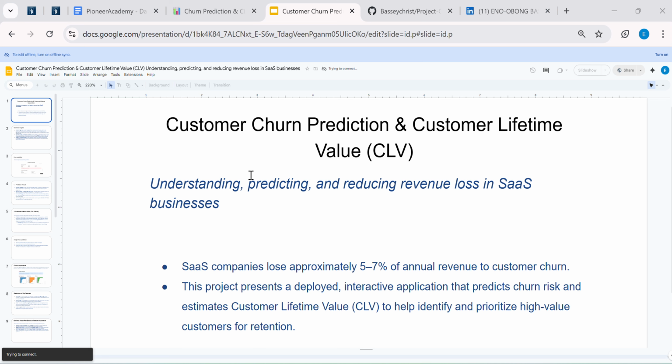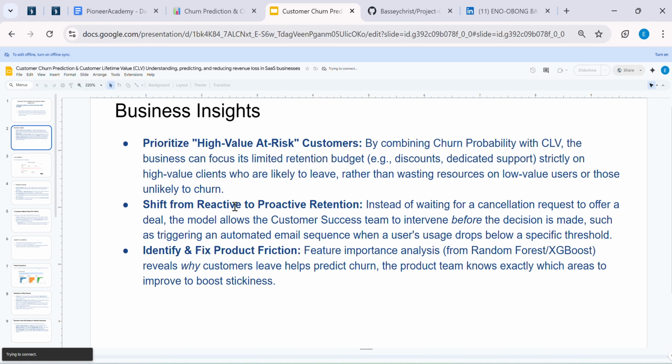SaaS companies lose approximately 5 to 7% of annual revenue to customer churn. This project represents a deployed interactive application that will predict churn risks and estimate customer lifetime value to help identify and prioritize high value customers for retention. At the end of the project, you will be able to prioritize high value at-risk customers, shift from reactive to proactive retention, and identify and fix product friction.